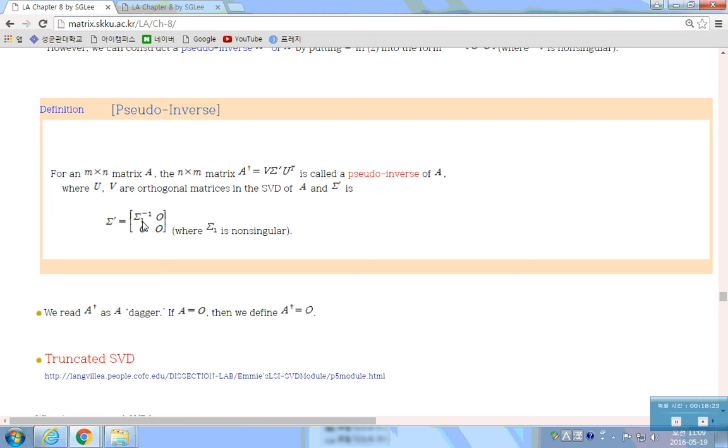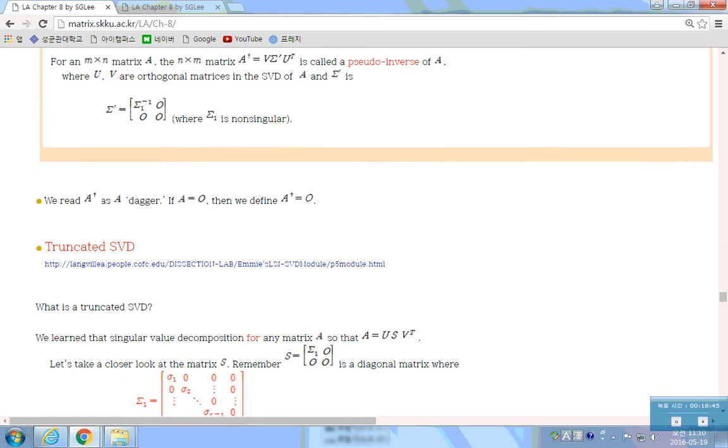Since sigma 1 is a non-singular part of sigma, the inverse of sigma 1 does exist. So we define sigma prime as this. Then the pseudo inverse A dagger is defined like this with this sigma prime. That's the pseudo inverse.